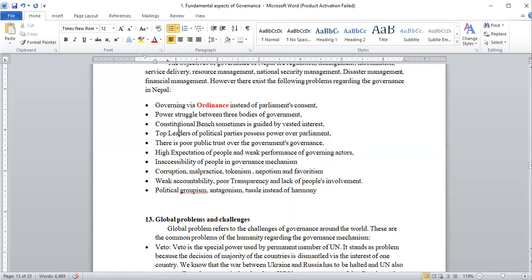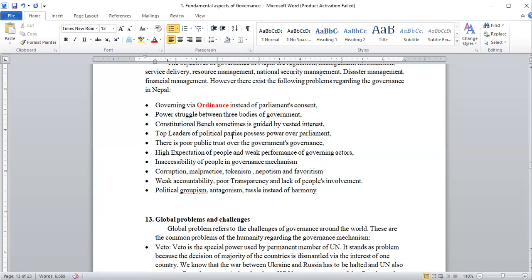It means that the lawyers and judges are sometimes playing very insignificant roles. Their decisions are sometimes controversial. Even the judiciary has problems in Nepal. Different international organizations have exposed that there is no 100% application of rule of law even by the judges. So this is another problem, that the constitutional bench also has problems in the context of Nepal.